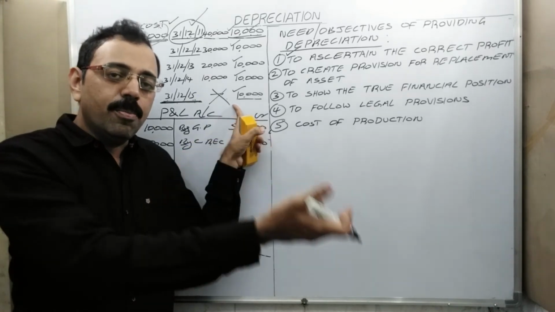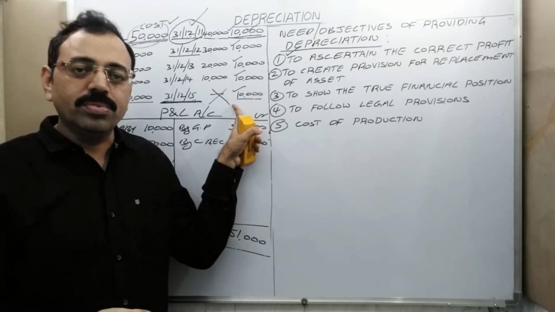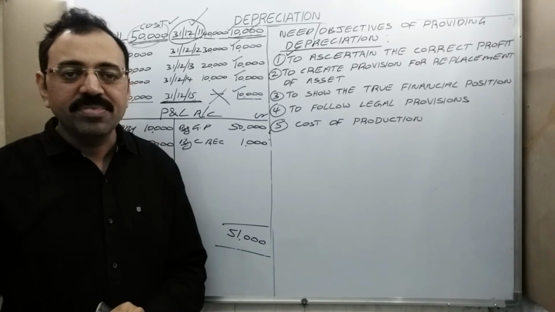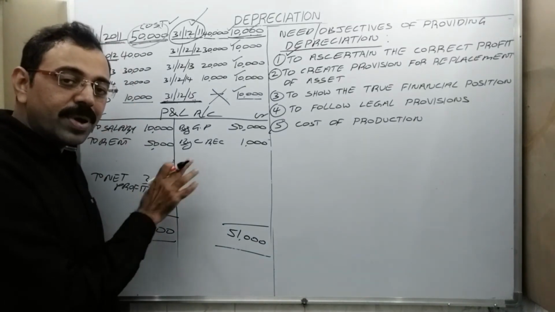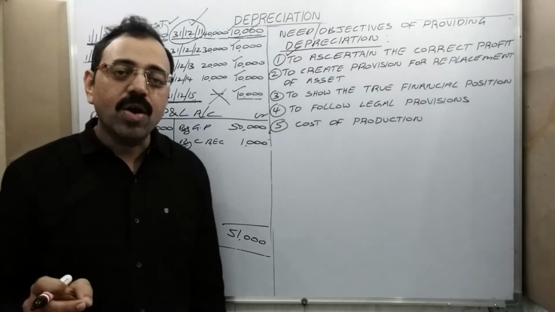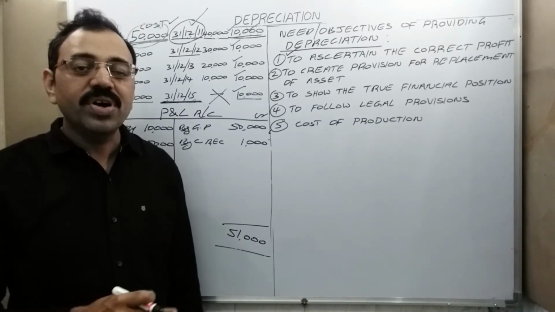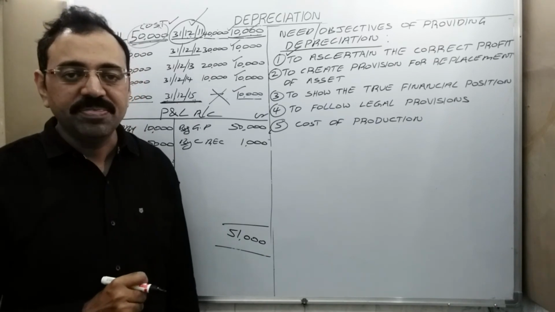So from banks or from money lenders, you're supposed to take the loan. So unnecessarily you're paying interest there. And extra 10,000, I don't know, from capital we are removing that money. That is also not correct according to accounting principles. So for this sake, every year we should provide the depreciation.